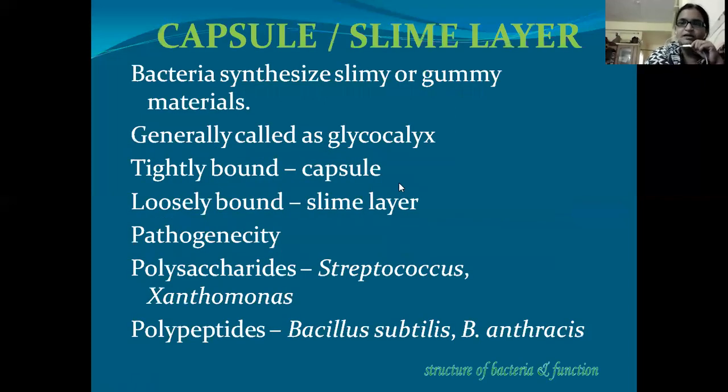And the third component is capsule or slime layer. Here, bacteria synthesize slimy or gummy material after the cell wall. On the outer side of the cell wall, bacteria will synthesize some slimy material. That slimy material is called capsule or slime layer, generally called glycocalyx. Another term for this is glycocalyx. If it is tightly bound, then it should be called a capsule, or if it is loosely bound, it should be called a slime layer.